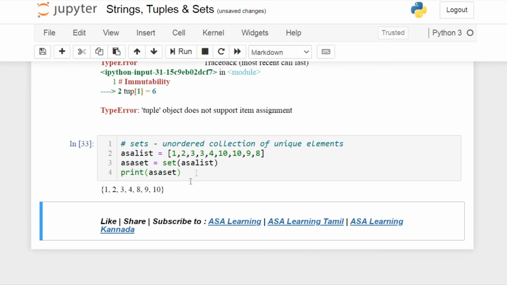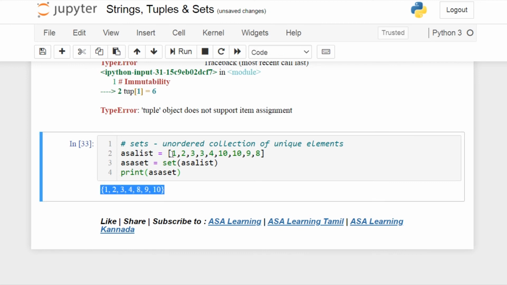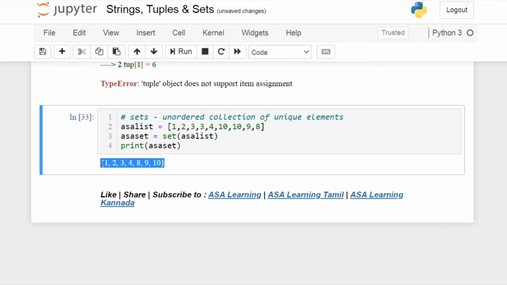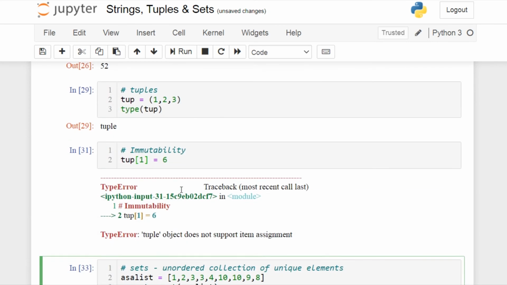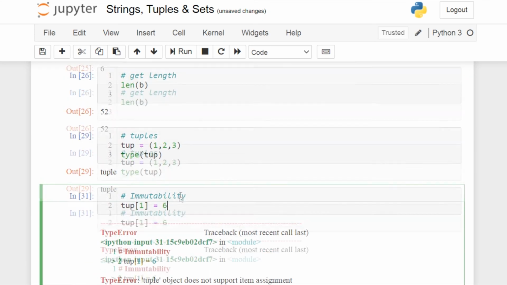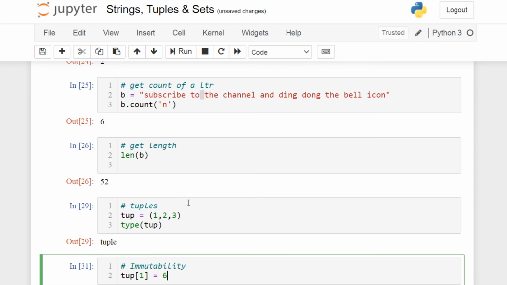If I run this cell, it will return me, in the flower braces, only the unique elements that are present. So this is a major difference between a set and a list, and we have also seen the difference between a list and a tuple. If you want to see list, dictionary, condition statements, all the videos are already available, so you will get the pop-up above of the playlist.